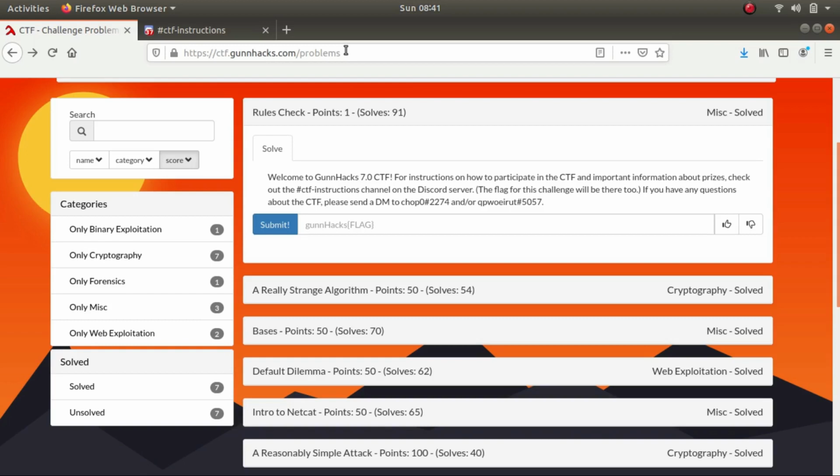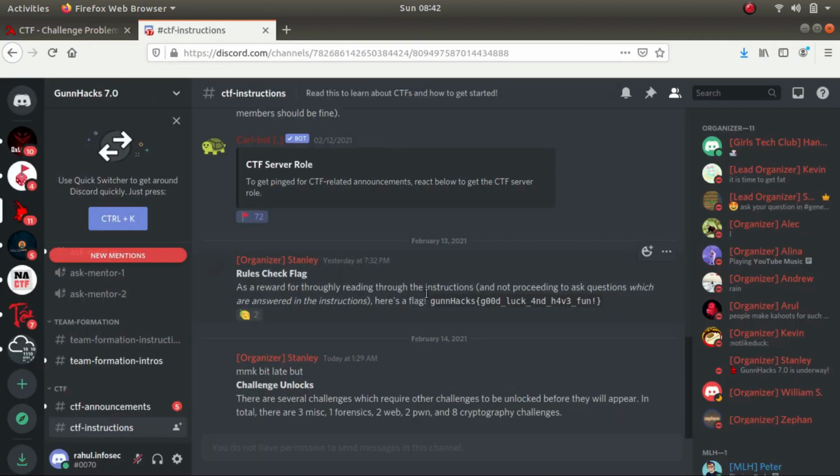My name is Rahul and in today's video write-up we shall be looking at some of the challenges in the Gun CTF challenge. So let's begin. The first one is rules check. What we had to do is go to the Discord server and check the flag in the instructions. So I have it over here. This is the first flag for the challenge.